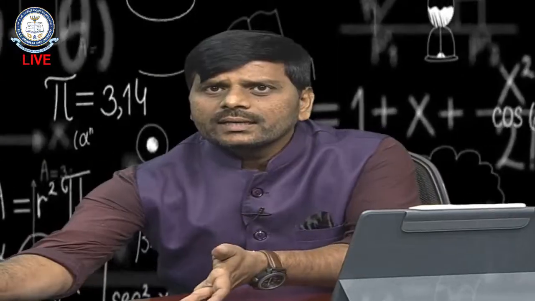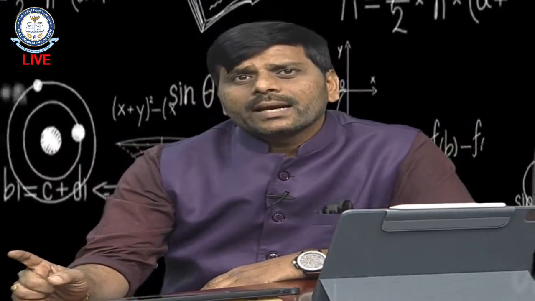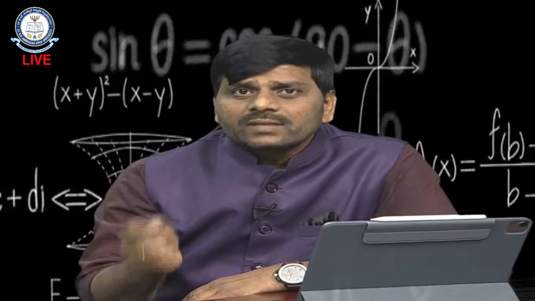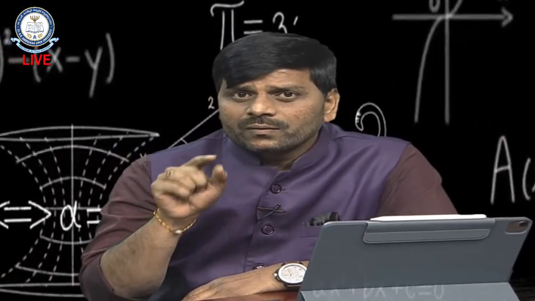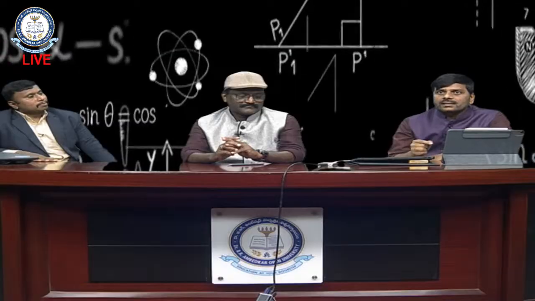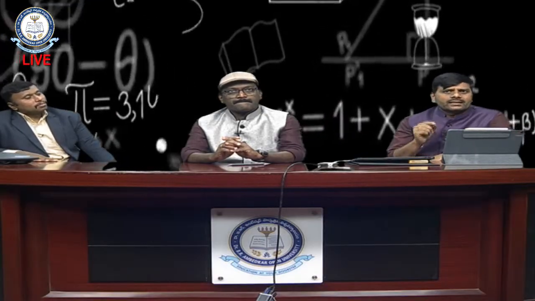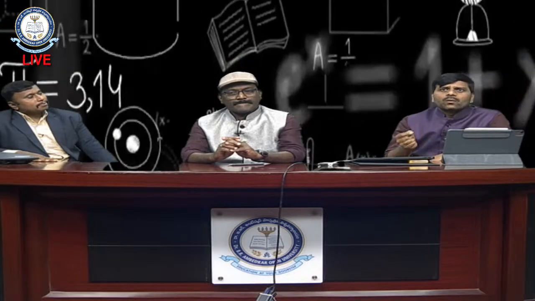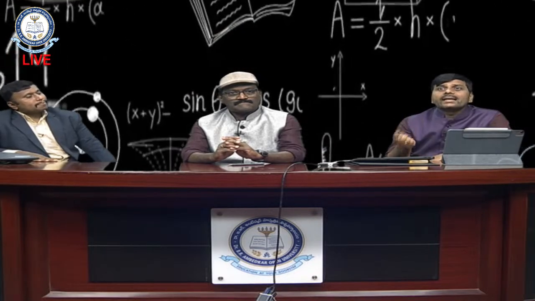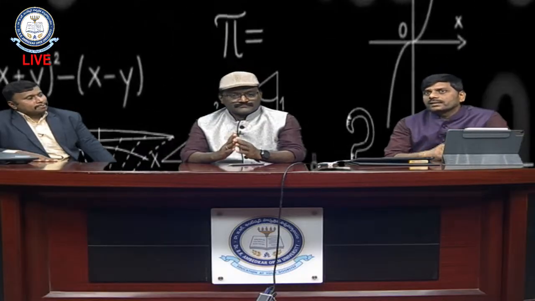A non-isolated singularity is one where every neighborhood of the point z equals a contains one or more other singularities. If z equals a is the only singularity and does not contain any other singularity, then that is called an isolated singularity.